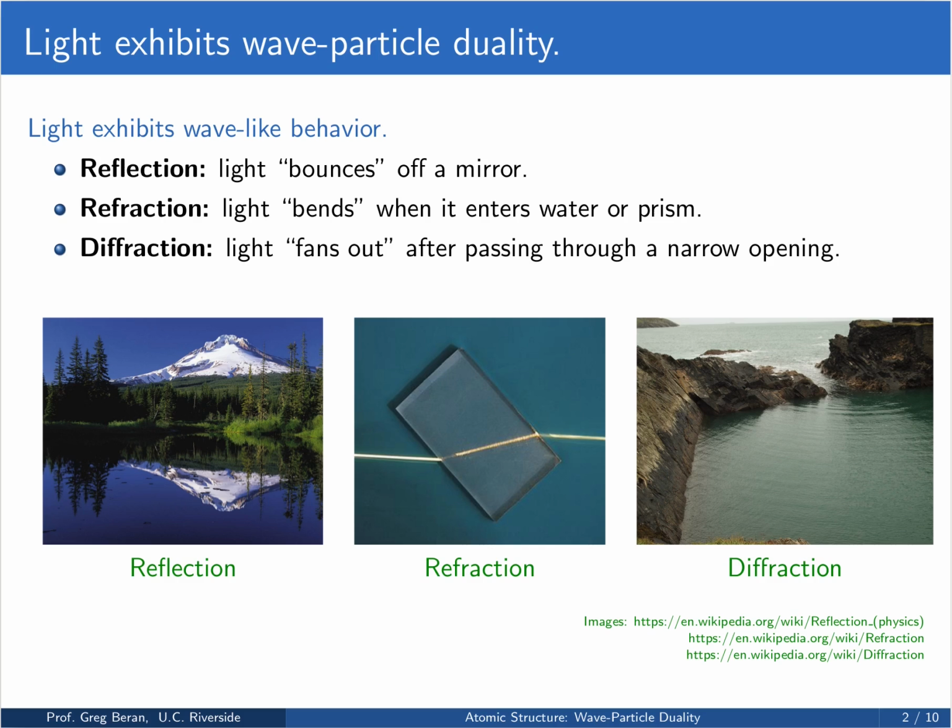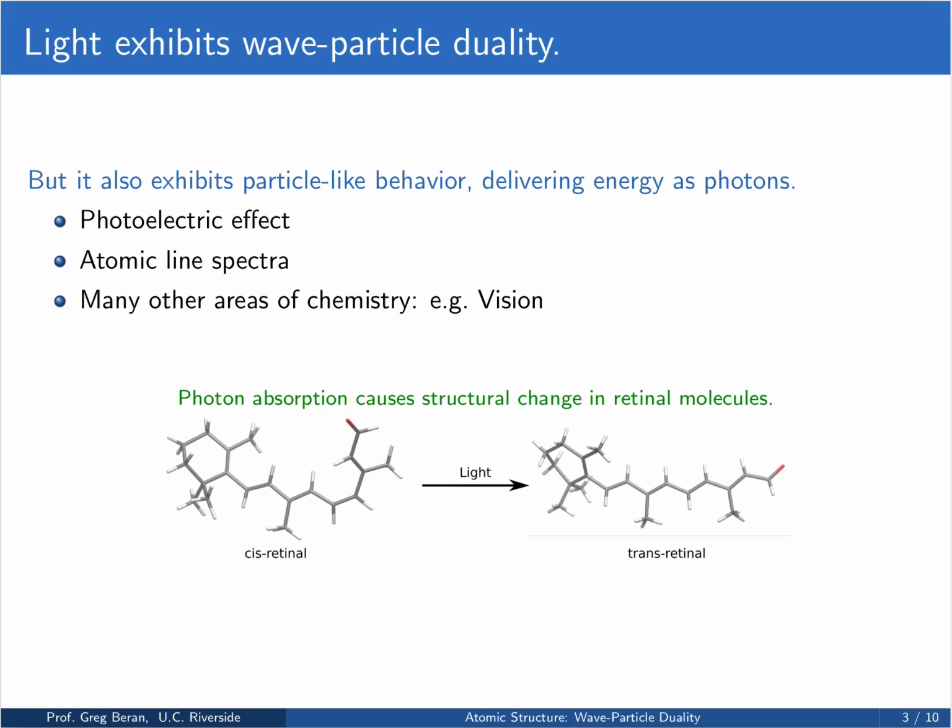So, as mentioned before, we've already talked a lot about wave-particle duality for light. We see the wave-like behavior of light in phenomena such as reflection, refraction, diffraction, constructive and destructive interference, and so on. But we also see the particle-like behavior of light, where light delivers energy in packets, which we call photons. This is apparent in things like the photoelectric effect, in the atomic line spectra that we discussed in the last lecture, and many other areas of chemistry.